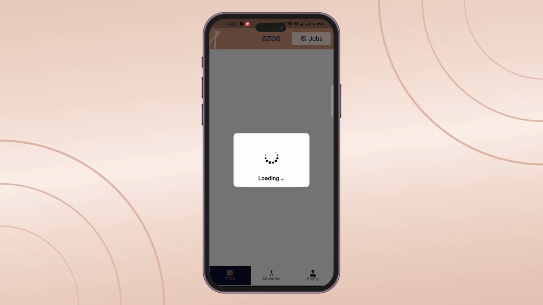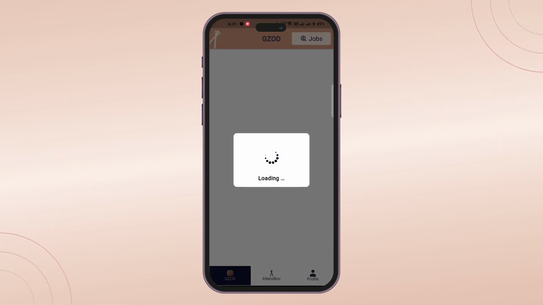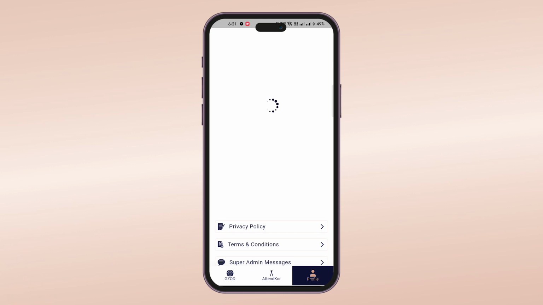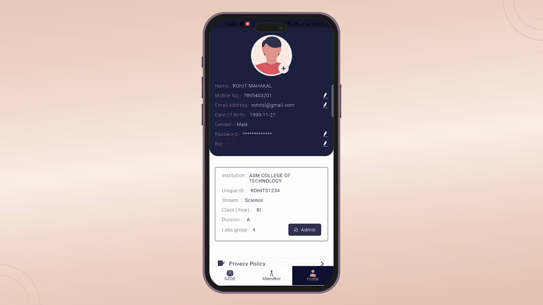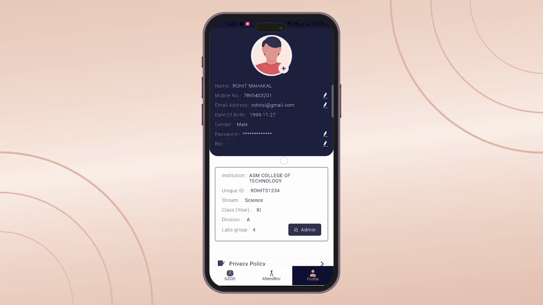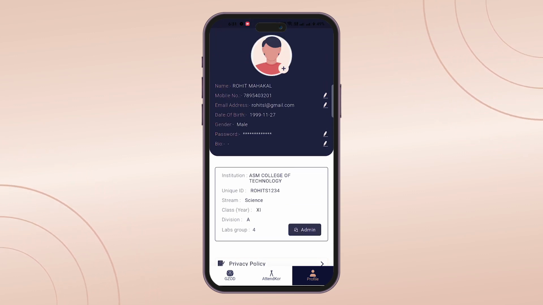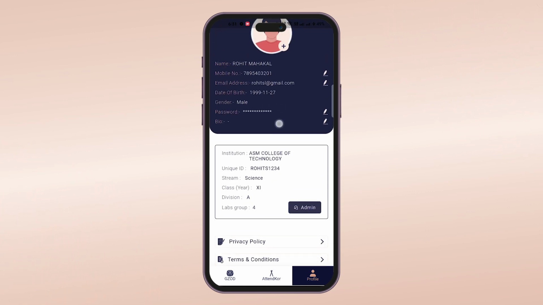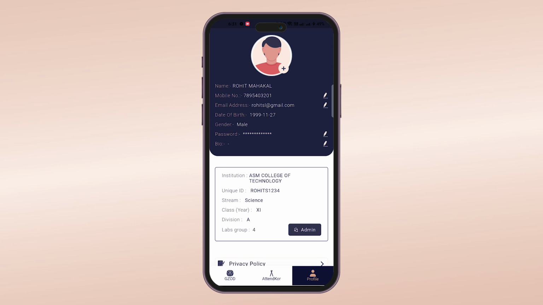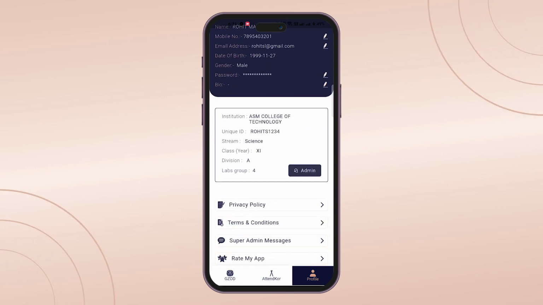Returning to Gzod, let's take a quick look at the student profile. In the basic profile, you can view your name, mobile number, email address, date of birth, gender, password and bio, where you can add traits or information that represents you. Below you can find the college or institution card.